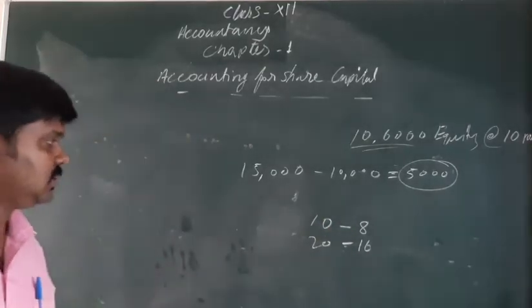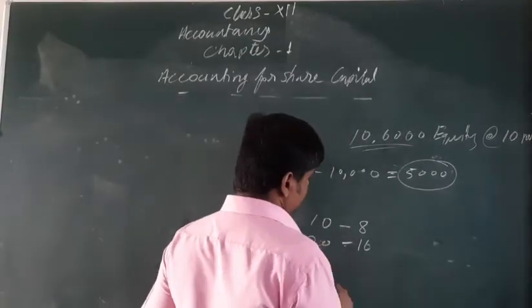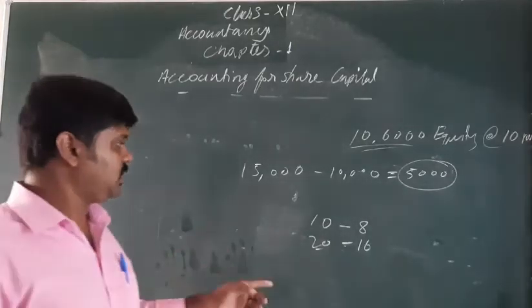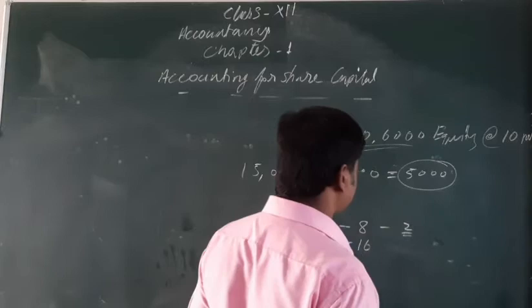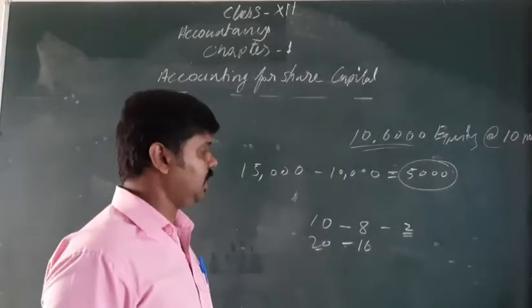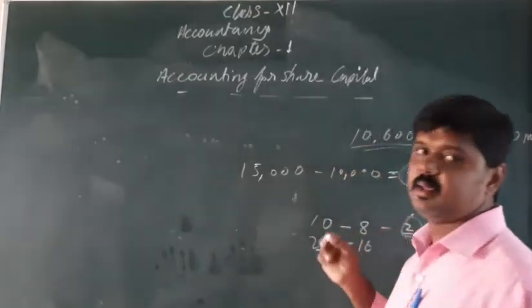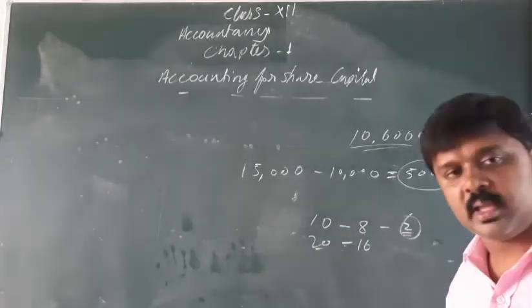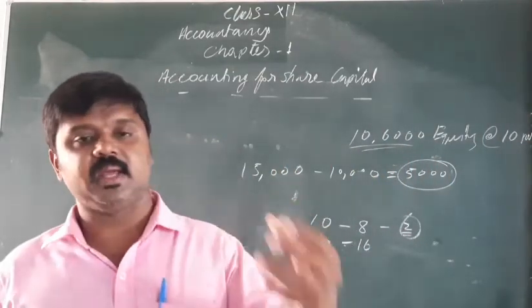On this basis, the number of shares can be reduced. Then again, I will get 2 shares' money excess, application money excess. So this excess money will be adjusted in my second installment when I need to pay it.